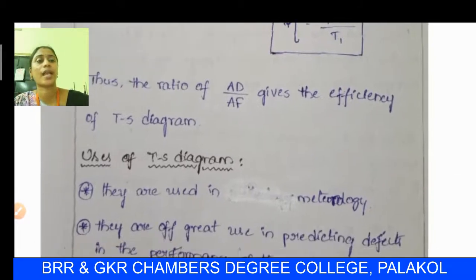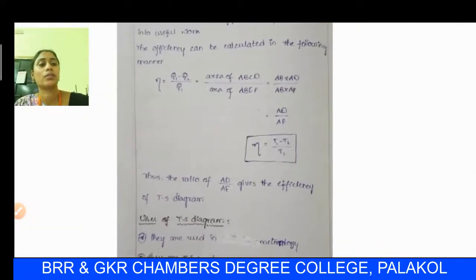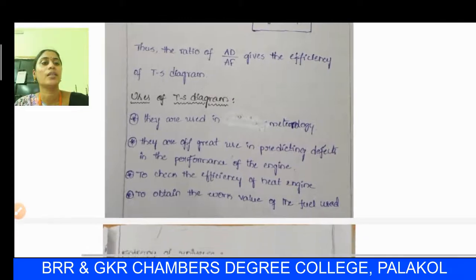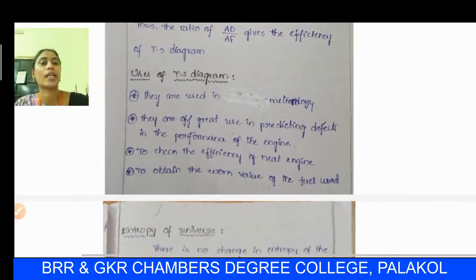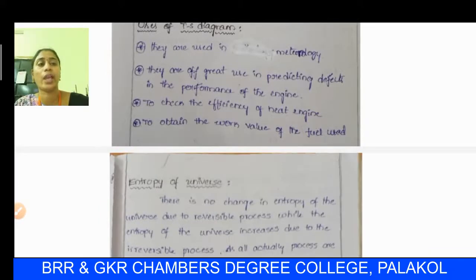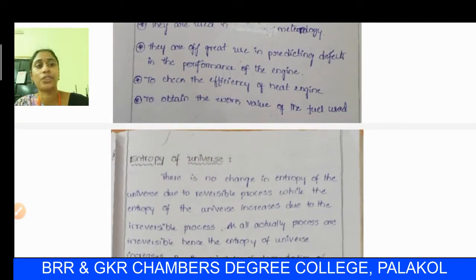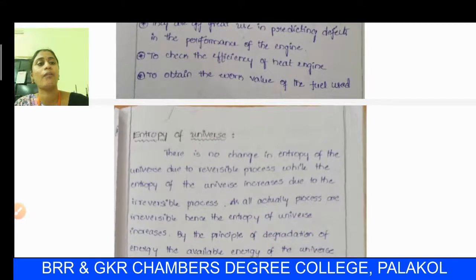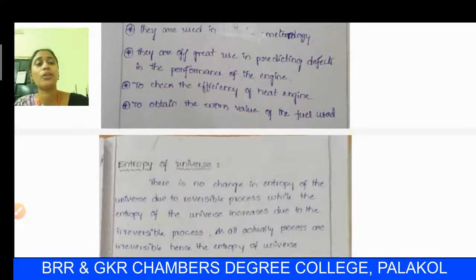Uses of the TS diagram. The TS diagram is used in meteorology. It is of great use in predicting defects in the performance of engines also. If we have found any defects in the engines, we can explain them clearly with the help of the TS diagram. And to check the efficiency of a heat engine, if we want to check any engine's efficiency, we use this TS diagram. Also, to determine the work value of any fuel used, we use this TS diagram.